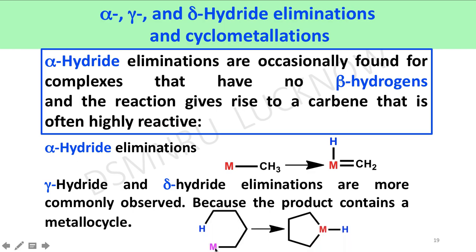If you count from this metal atom, alpha position, then this beta, then gamma, then delta. This hydrogen is considered as a delta hydride. This hydrogen is extracted by the metal atom, affording a 5-member ring cyclometalated complex. This is an example of a delta hydride elimination reaction. If this hydrogen is situated at the gamma position, then it is abstracted by the metal, undergoing gamma hydride elimination and affording a 4-member cyclometalated complex.